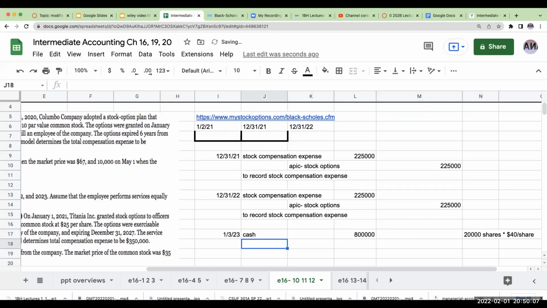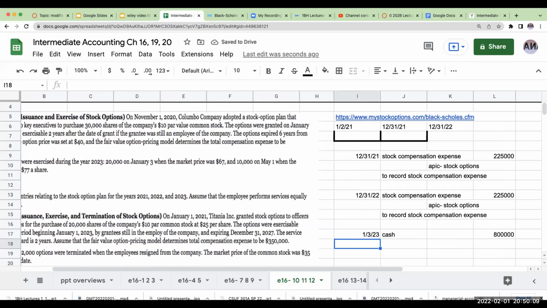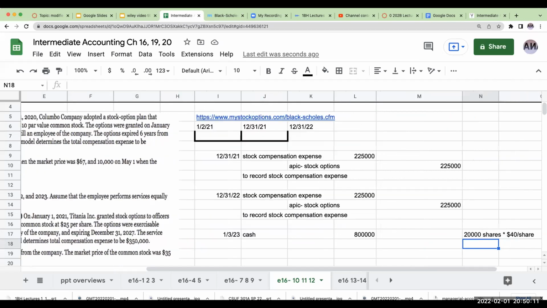Now, at the same time, I'm also going to be debiting additional paid-in capital stock options, because we are going through and they're exercising these stock options, so we're going to take this part of the additional paid-in capital off of the books.